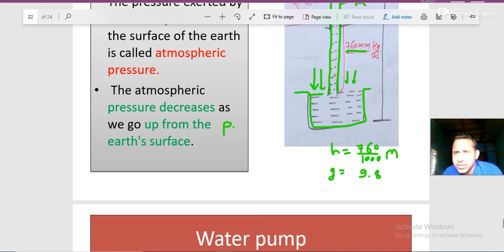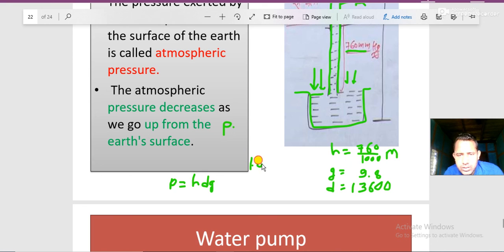You should know the value of the density of mercury, which I showed just now. It is 13600 kg per meter cube. Now just put all those values in P equals SDG.